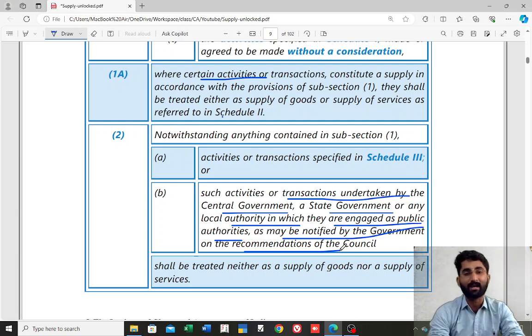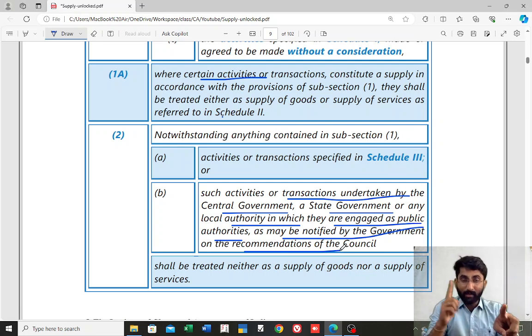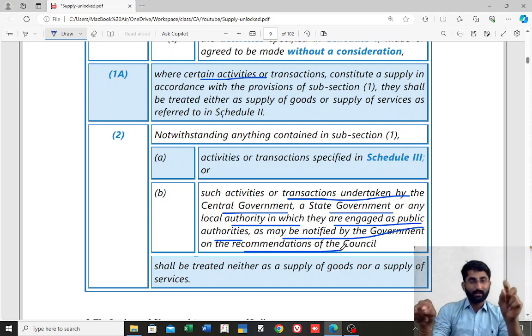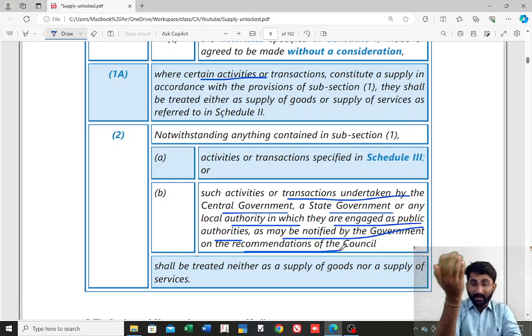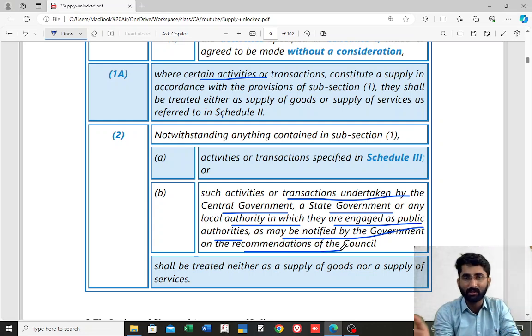Remember that there were 3 activities. 1, activities which are specified in article number 243G for panchayat, 243W for municipality. And at the same time, one more notification was given. That notification was liquor license. Liquor license given by state government, for which, if I get one liquor license for which I pay some amount, that amount is out of GST, there is no GST on that. So these were the 3 important things which were given in section number 7, subsection 2, clause B.